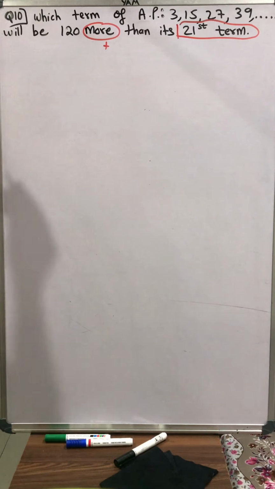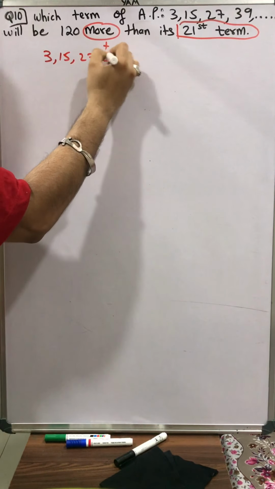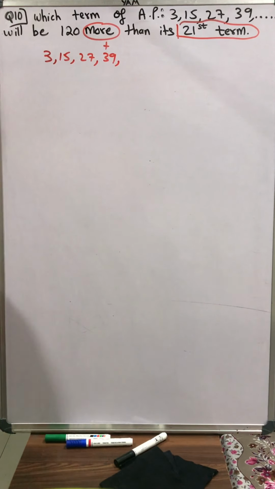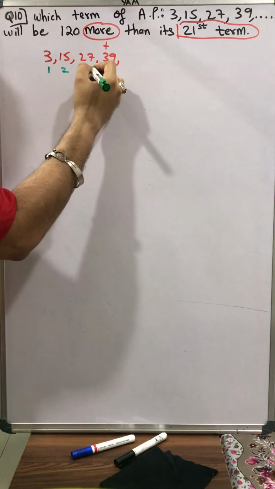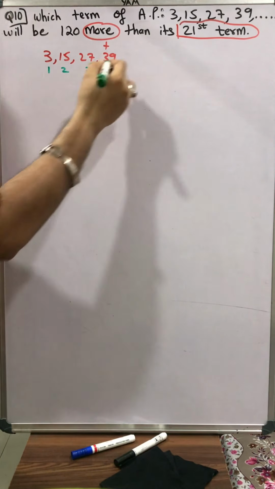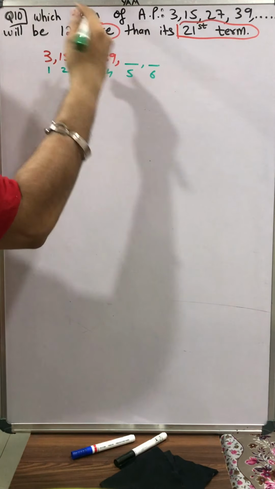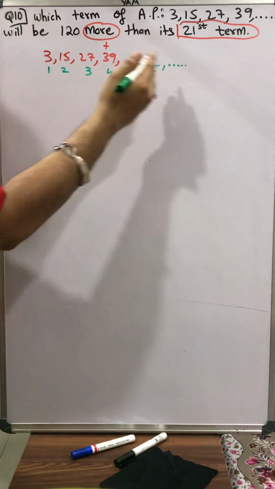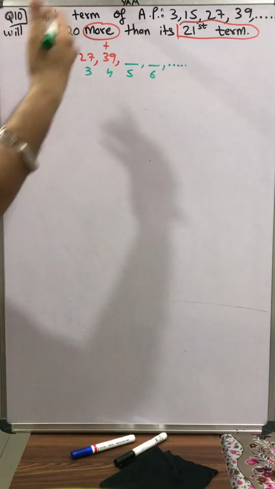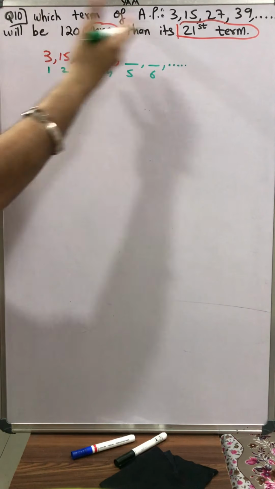Please pay attention on the board. The given AP is 3, 15, 27, 39. This 3 is the first term, 15 is the second term, 27 is the third term, 39 is the fourth term. After 39, whatever comes will be the fifth term, after that the sixth term. It will go on and on, dot dot dot. Sixth term के बाद seventh term आएगा, seventh के बाद eighth term, ninth term, फिर 10th term आएगा. मुझे नहीं मालूम उनकी वैल्यूज क्या हैं.